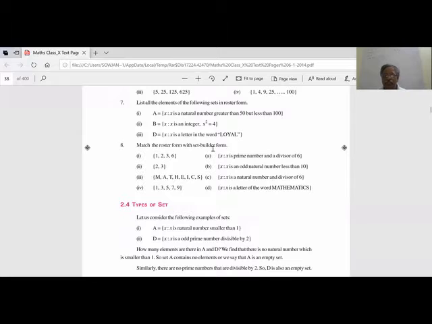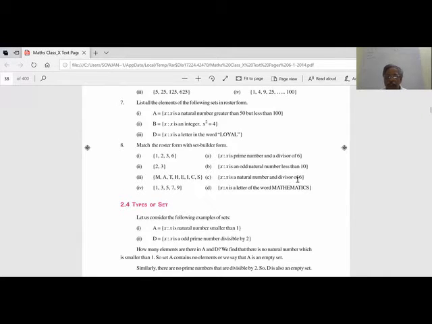Now match the roster form with the set builder form. X is a prime number and divisor of 6. So that means 2, 3. 2 is a divisor of 6, 3 is a divisor of 6, and 2, 3 are prime numbers. X is an odd natural number less than 10. So 1, 3, 5, 7, 9 are odd natural numbers less than 10. So B and 4 are matching.